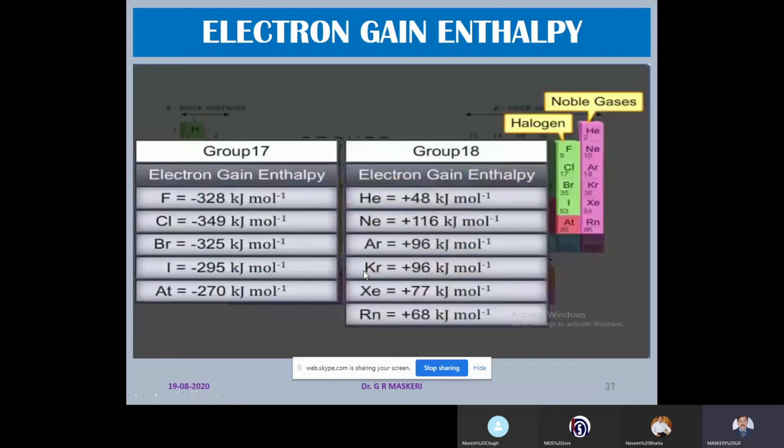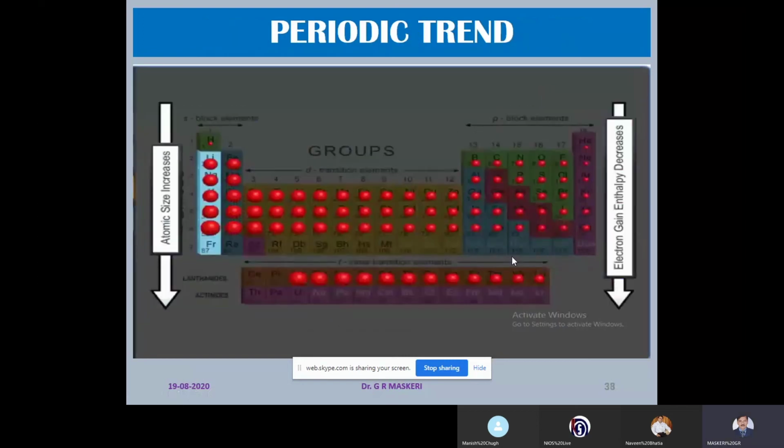Now, in the case of group 17, electron gain enthalpies are highly negative because for group 17 elements, only one electron is needed to complete the configuration of noble gases. Therefore, electron addition leads to stability and more energy is released. Group 18, noble gases: the electron gain enthalpy is positive. Now, this is the periodic trend of electron gain enthalpy.